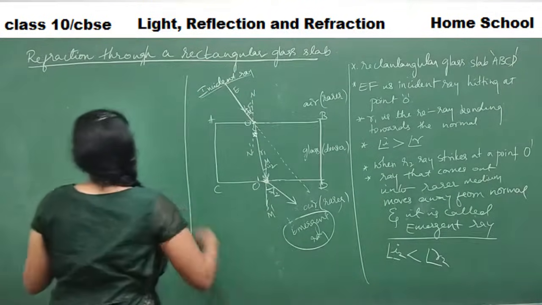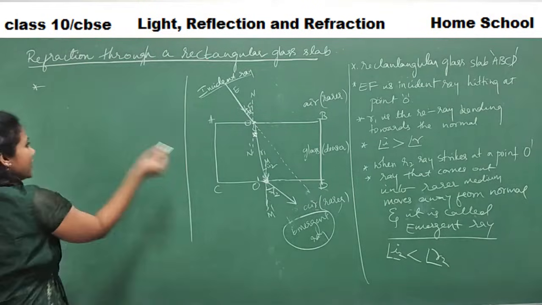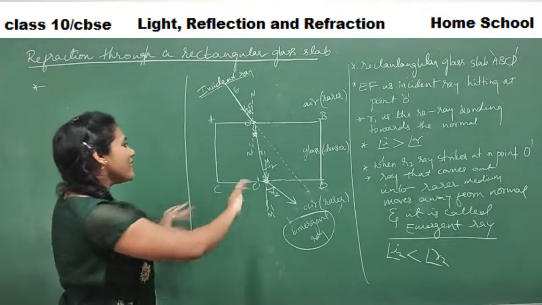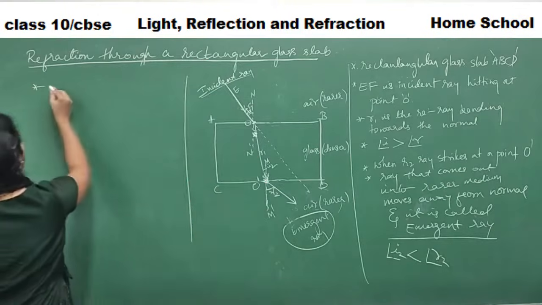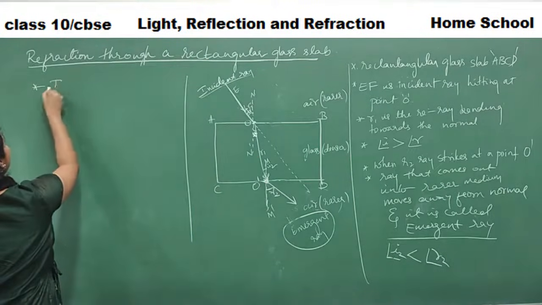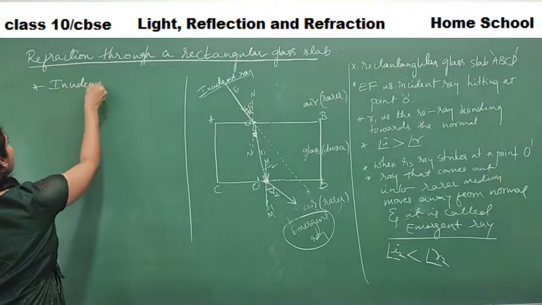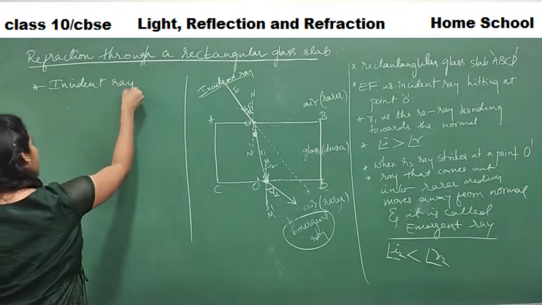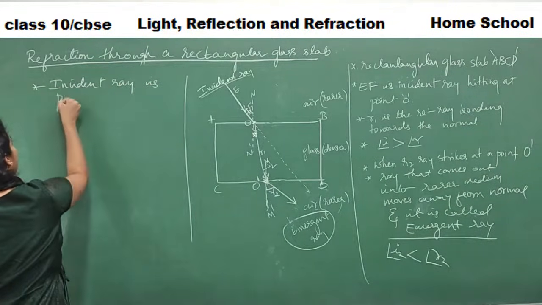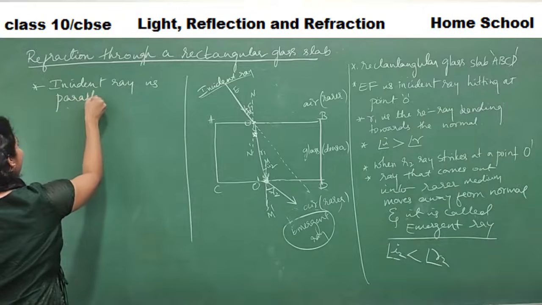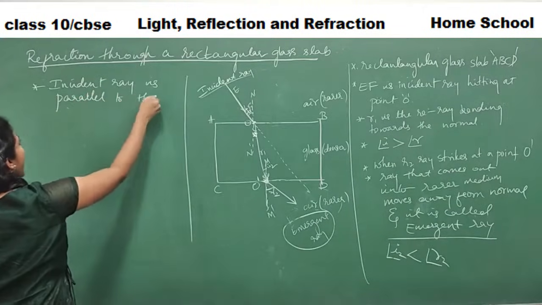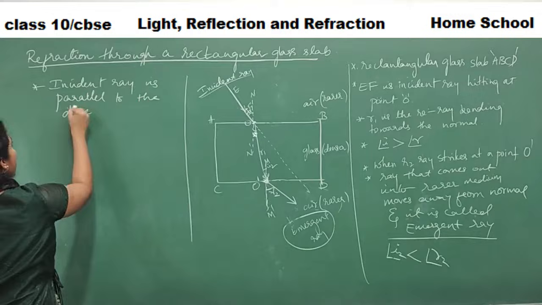Let me write the point. While I write, just try to think what may be the reason for being parallel. The incident ray is parallel to the direction of the emergent ray.